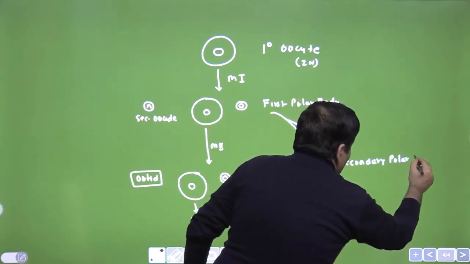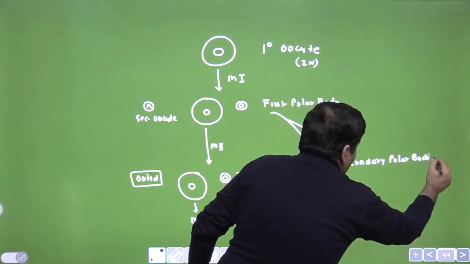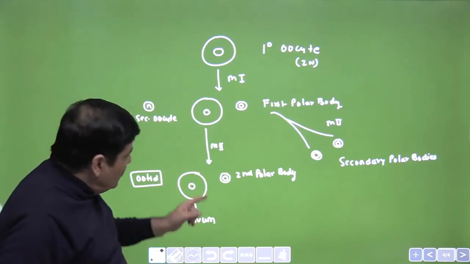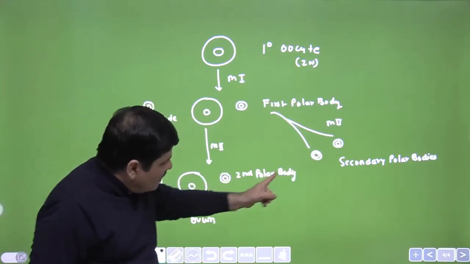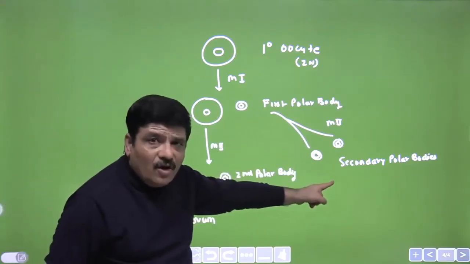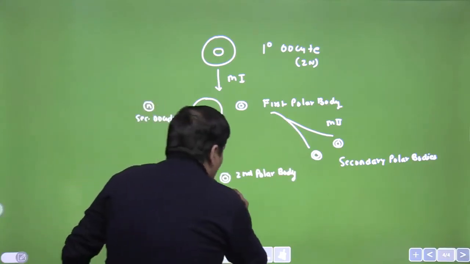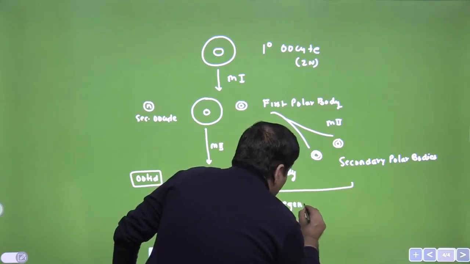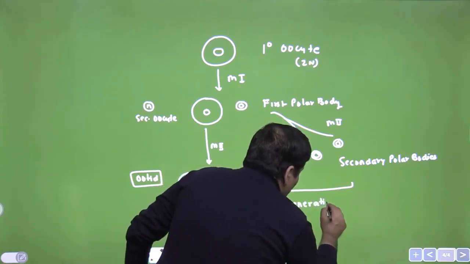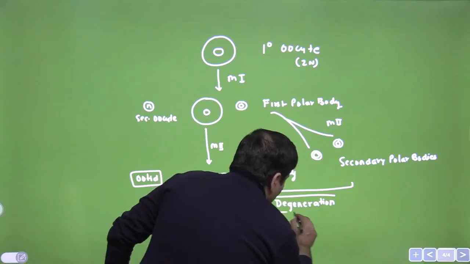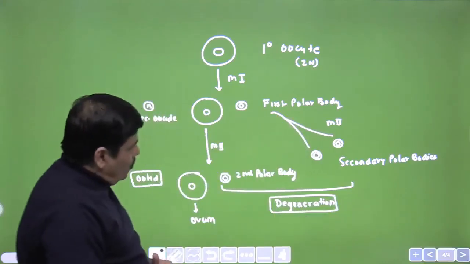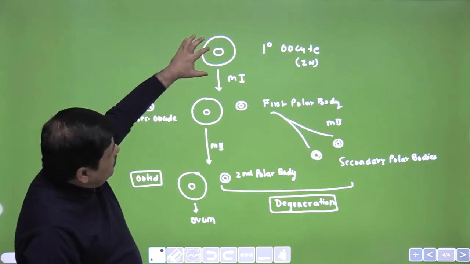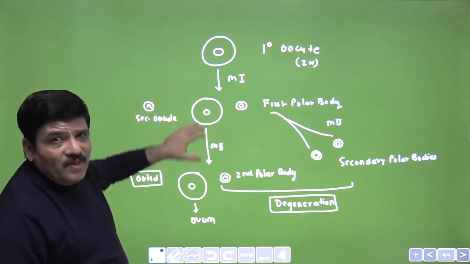So please differentiate between a second polar body and secondary polar bodies. And remember, these polar bodies, there are three of them, if at all formed, will get degenerated. So they do not produce any ovum at all. So if we are asked how many ova can be formed from a primary oocyte, the answer would be 1.